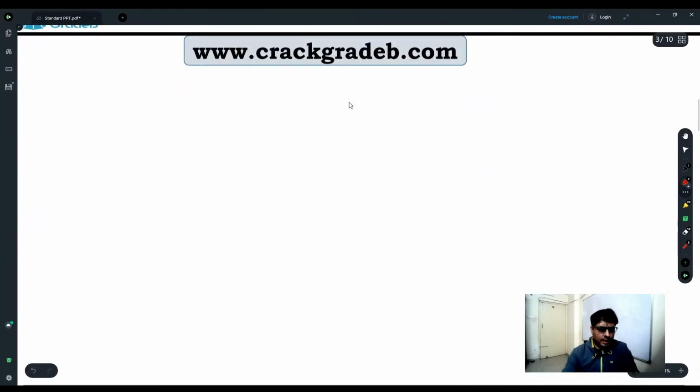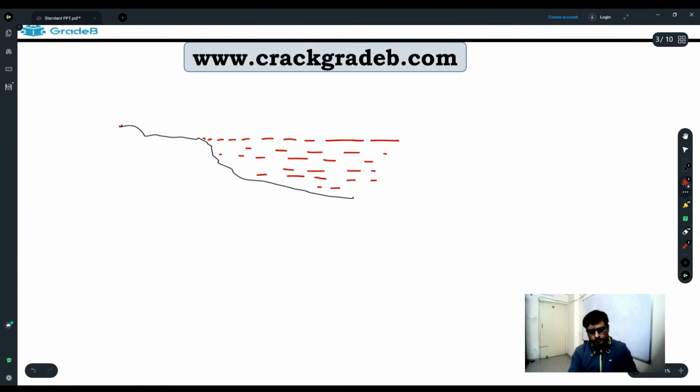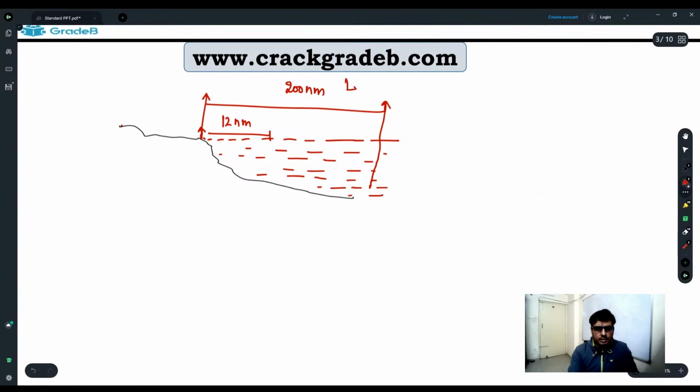So just to explain clearly, suppose this is our land boundary, and from here there is water, this is the sea area, and this is our seashore. So this is 12 nautical miles, and from here to here is 200 nautical miles.